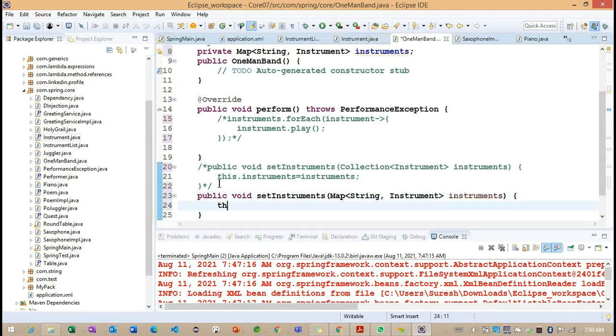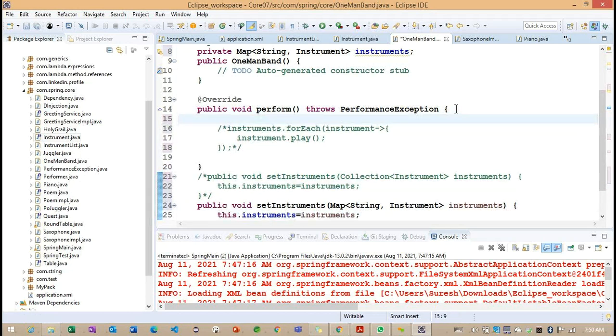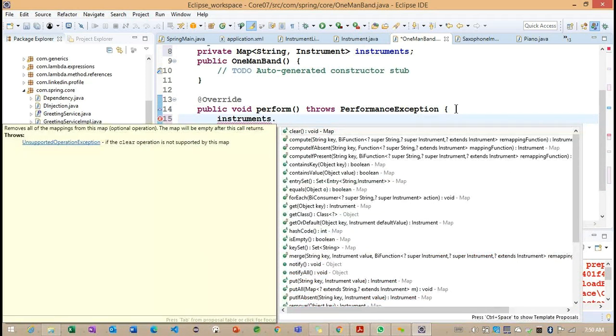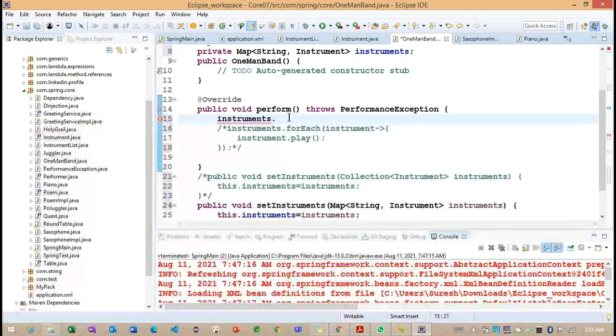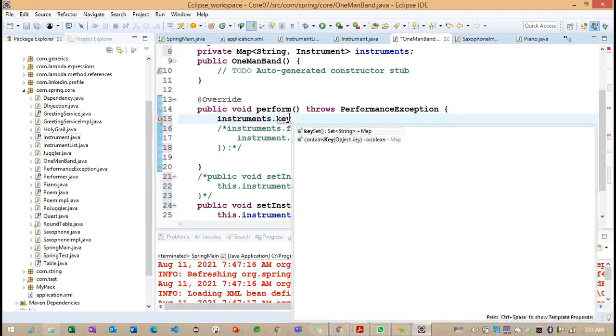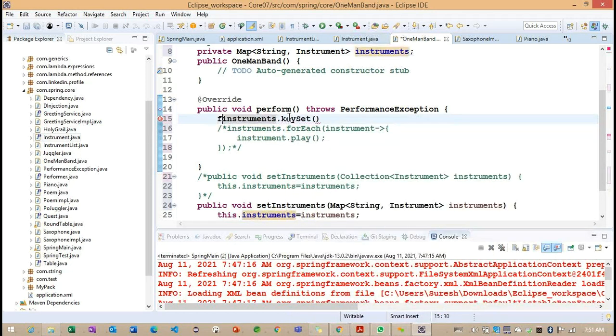This instrument is expecting this. This line of code we can copy. Now here we need to work on the instrument dot. What is the way we can work on the instrument here? Entry set for each. Okay, we'll go for the key set here. With the help of this key set we can define it.